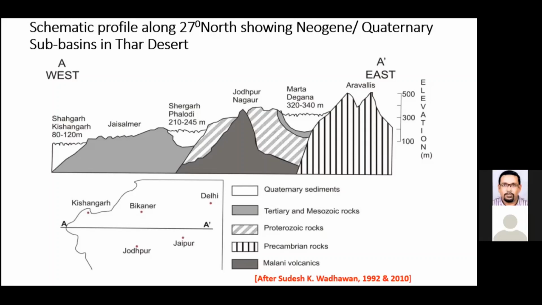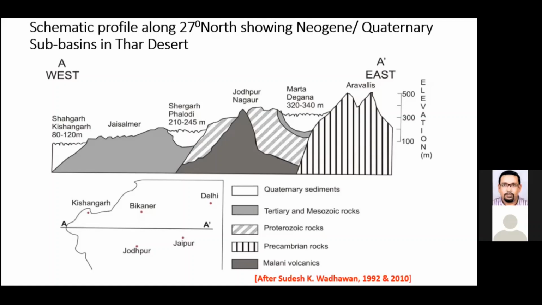And if you move further away, again the rock types are mostly Precambrian. The Delhi supergroup of rocks are there, right? And the Aravalli supergroup itself. So the Precambrian rocks are exposed here. Further west, we have a small linear dune field, which is called here the Merta Degana dune field.